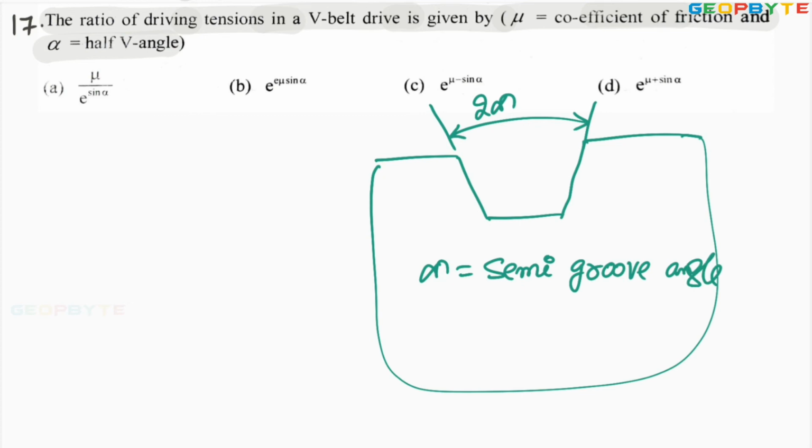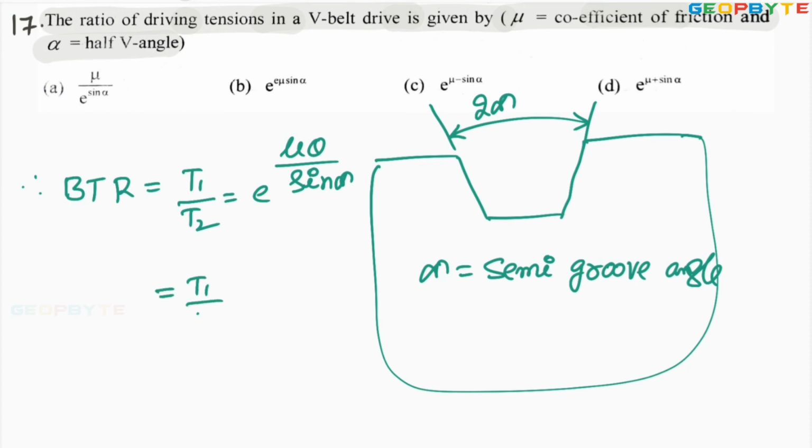Semi groove angle. Therefore, belt tension ratio T1 by T2 equals e power mu theta by sin alpha, where alpha equals semi groove angle. Of course, it can be written as T1 by T2 equals e power mu theta into cosecant alpha.